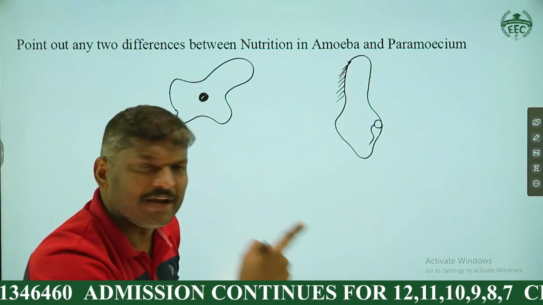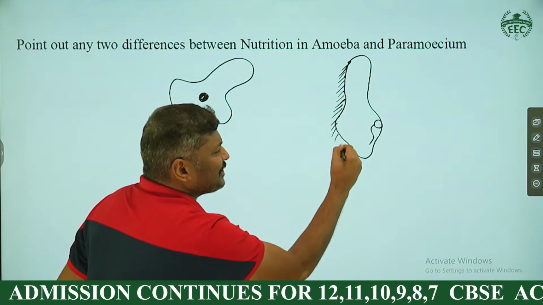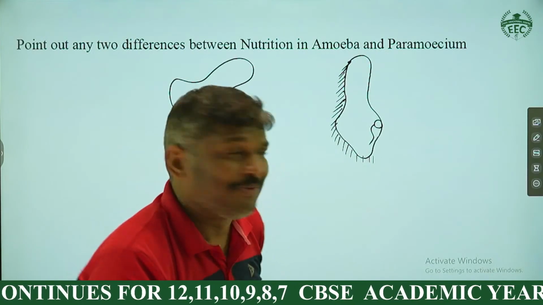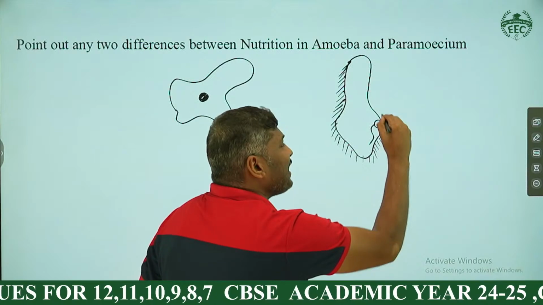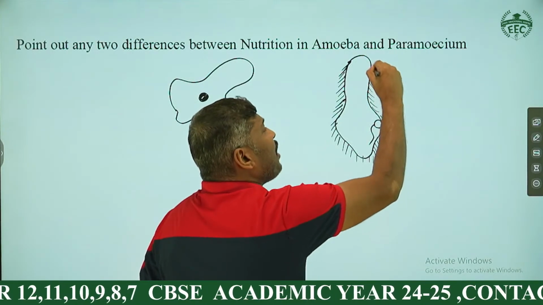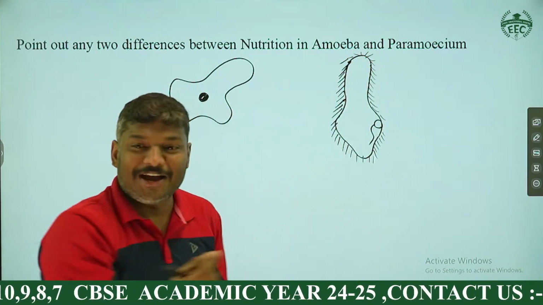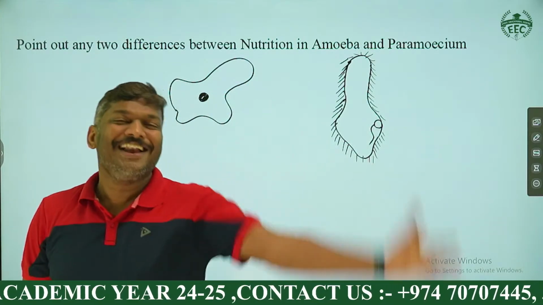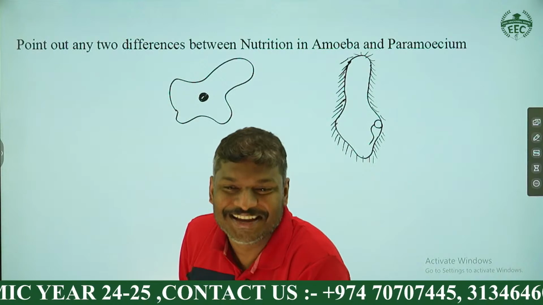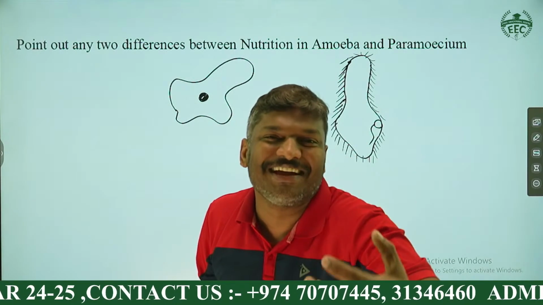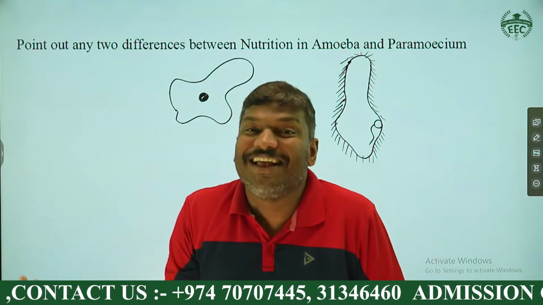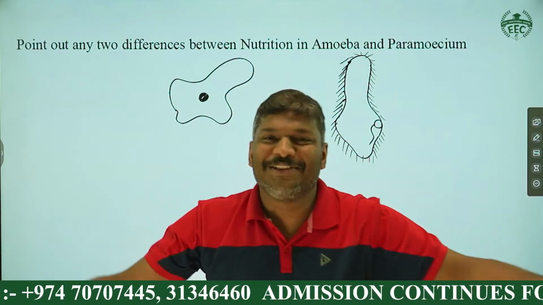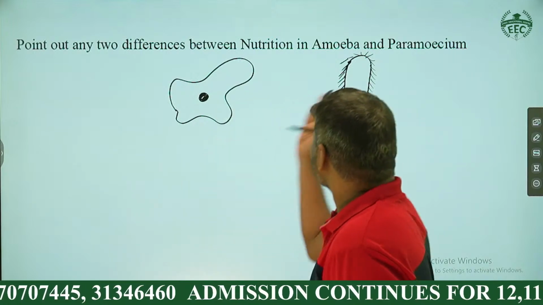Can you say what I am doing now, my dear students? What is this one? Can I have a look at the chat box? What am I drawing now? A large number of hair-like structures are there, and those hair-like structures are called what? Cilia. Gavinanda said it, it's a right answer. Very good, very good. Nabul, very good. And they're all my children, right? So yes, cilia, my dear students.